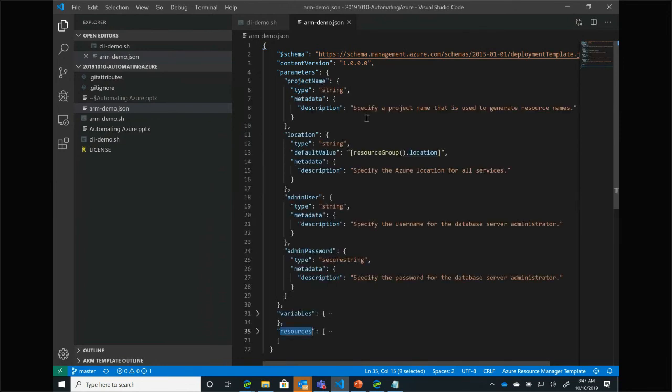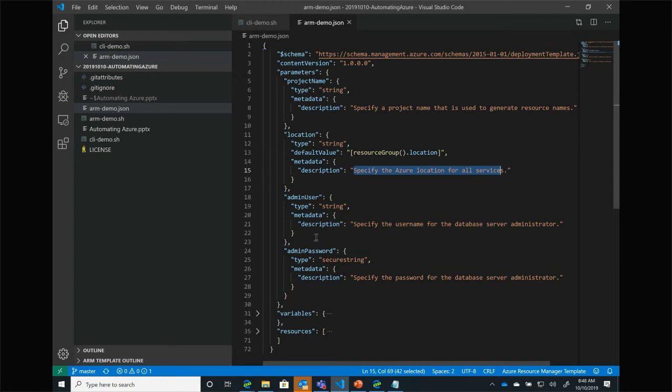So I look at this parameter section. You can see that I have things like location as a parameter, right? We just passed that in. That location parameter is of type string. I have a default value, so if it's not specified, it's going to go and pull the location of the resource group by default. And then I have a little bit of metadata, so somebody reading or using this ARM template can actually get some idea of what I meant by that variable name, right? We should comment things. So here I have those four parameters.